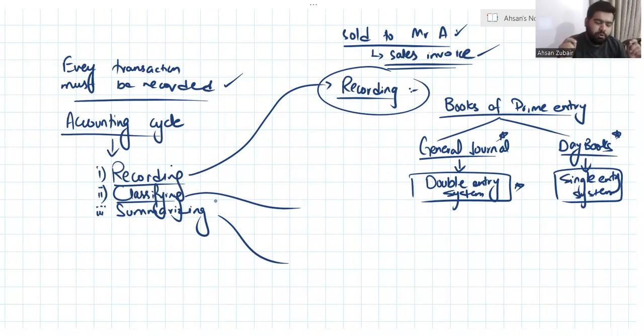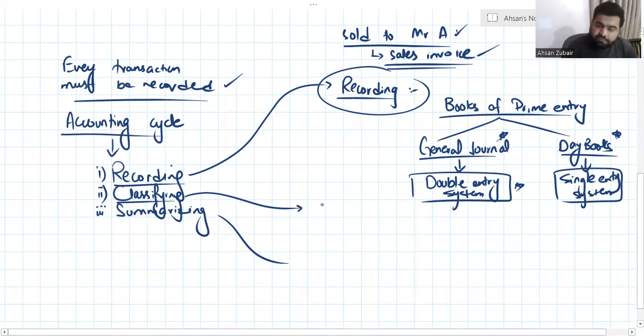Every transaction, every issue in the business, for example, if you talk about fraud, any error, purchases, sales, expenses, these all have to go through this. After that, you have further major level topics. This is the basic accounting, and this is one of the most important topics. So after that, you have to go to classifying, and after classifying, you have to go through summarizing.